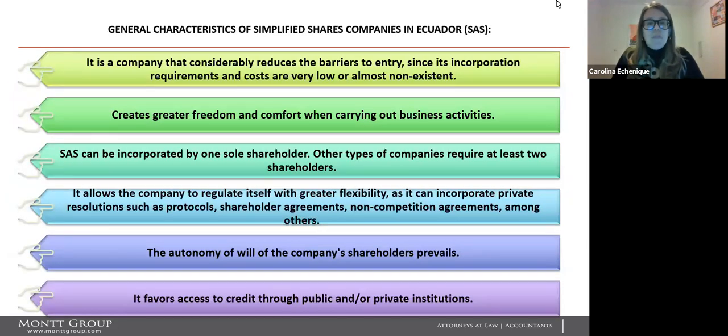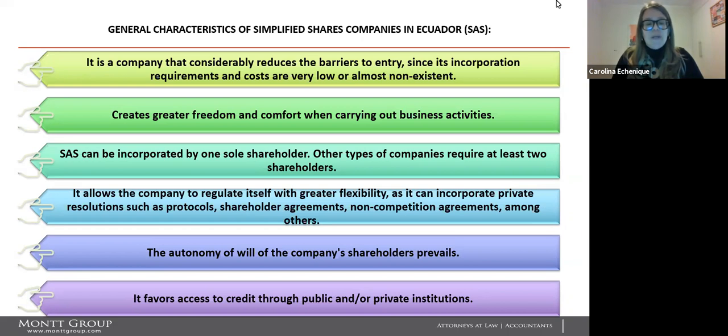It is a company that considerably reduces the barriers to entry, since its incorporation requirements and costs are very low or almost non-existent. Creates a greater freedom and comfort when carrying out business activities. SAS can be incorporated by one sole shareholder. Other types of companies require at least 2 shareholders.